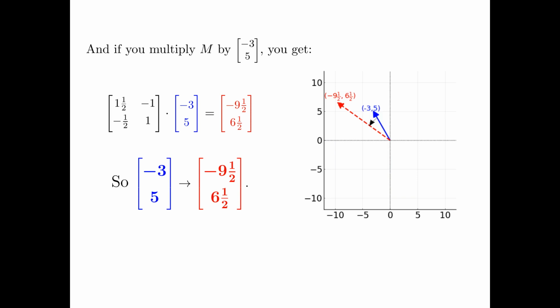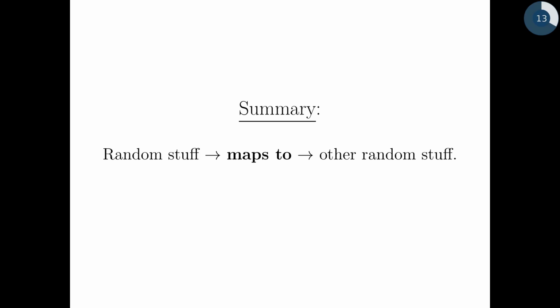Do you see a pattern here? No? Good. Because there is no pattern. This is all gobbledygook. In fact, here's my summary of what we've learned so far: random stuff maps to other random stuff. This is why matrices are perplexing before you learn about the eigenvector, eigenvalue stuff we're going to do, because it just looks like a haphazard treatment of any input, transforming it into some other nonsensical output.